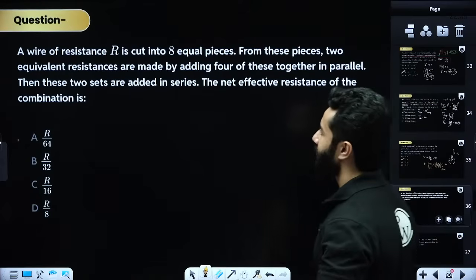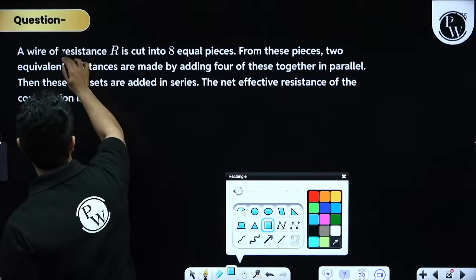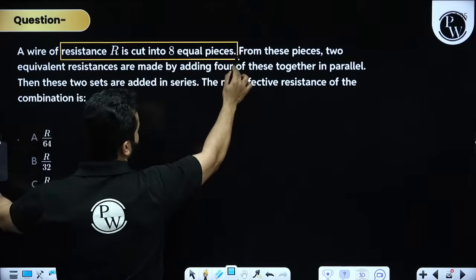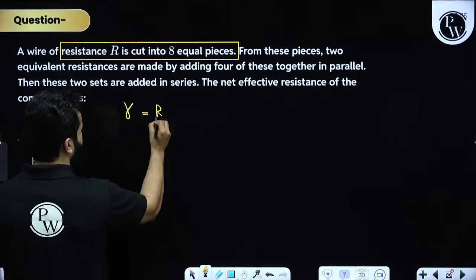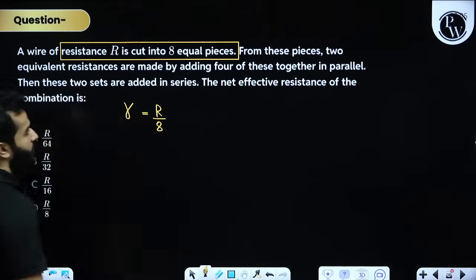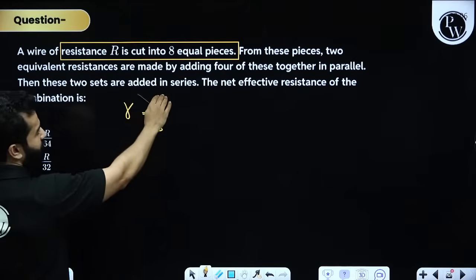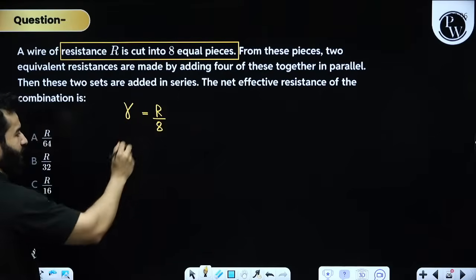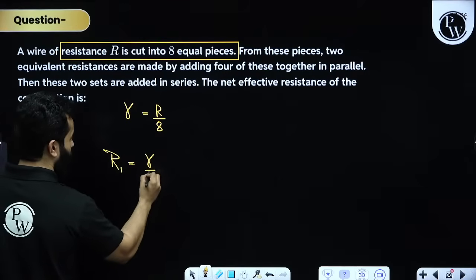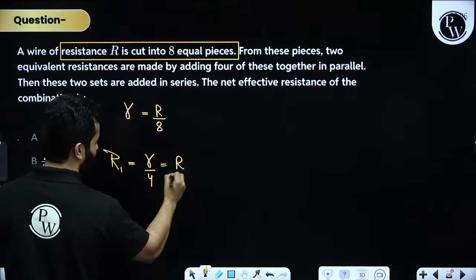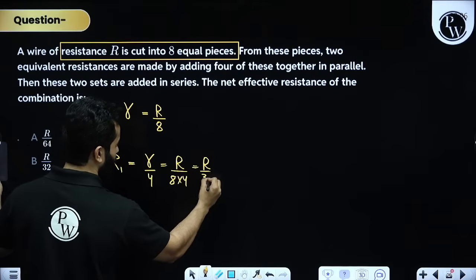A wire of resistance R is cut into 8 equal parts. Fine. So if a wire of resistance R is cut into 8 equal parts, my dear friends, one single part will become R by 8. From these pieces, 2 equivalent resistances are made by adding 4 together in parallel. That means R1 will become R by 8 divided by 4, that is R by 32.